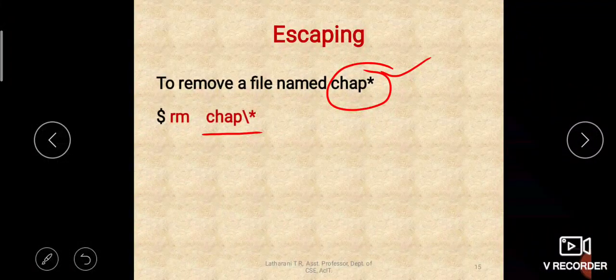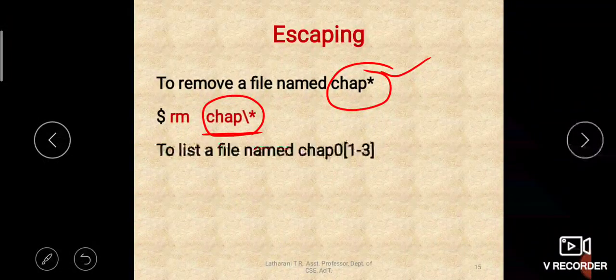By prefixing the star with a slash, the special meaning of star will be removed. Now this star will be just a symbol, not a meta character. The shell will treat this star as a simple symbol when you escape its special meaning. So now the file name itself will be taken as chapstar and star will not be treated as a meta character.